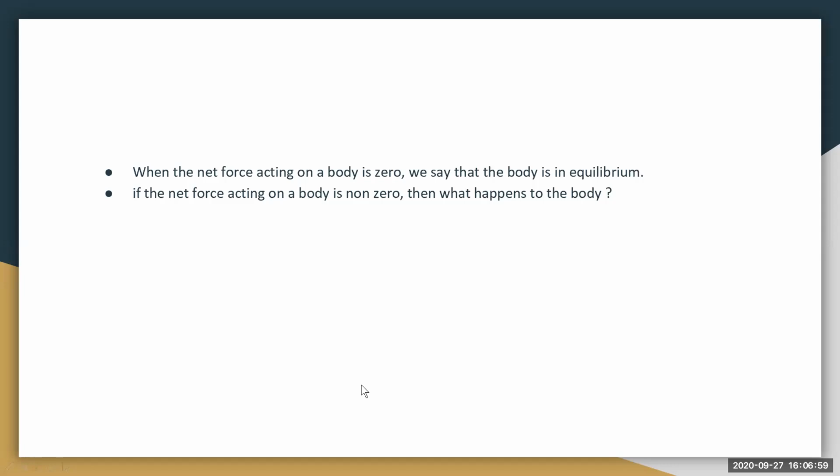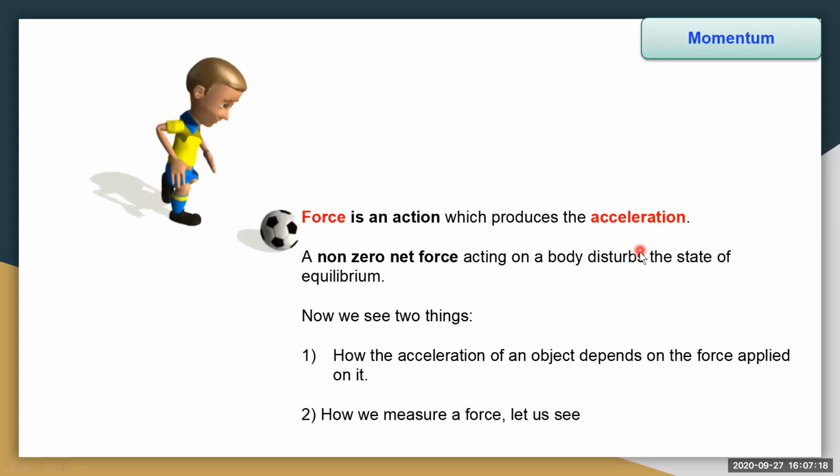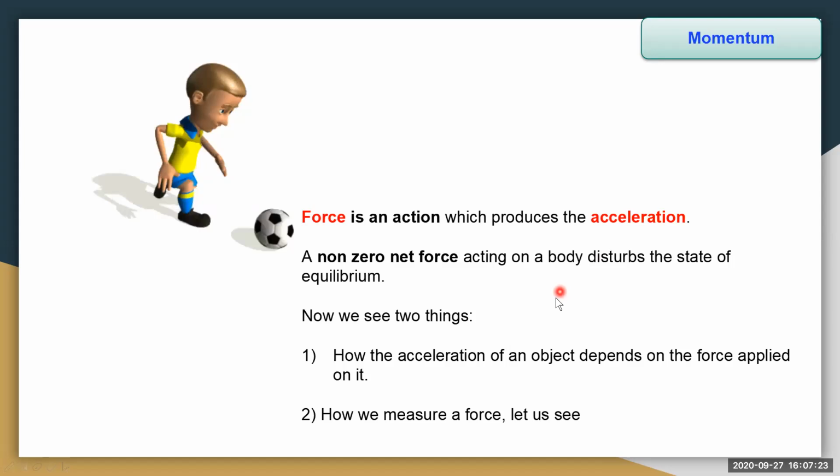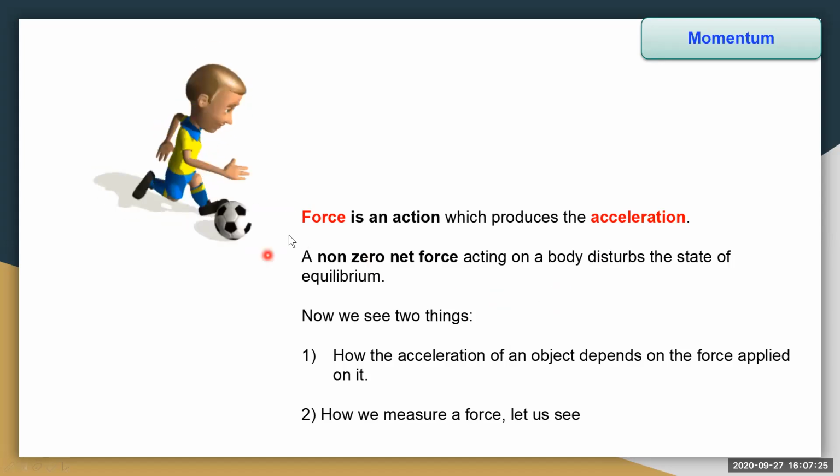Okay. Now, in the first law, we have studied that when the net force acting on a body is 0, we say that the body is in equilibrium. Now, if the net force acting on the body is non-zero, then what happens to the body? Let us see. Now here, at first, the football is in the state of rest.